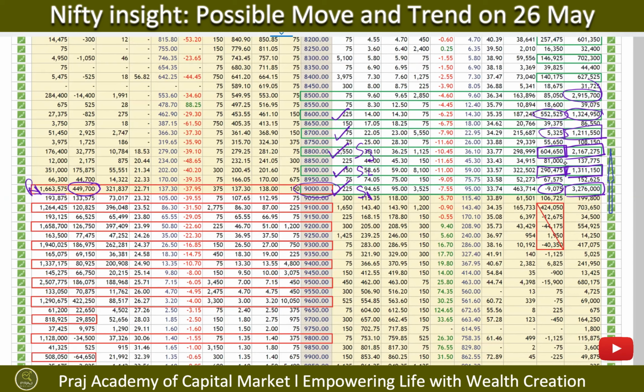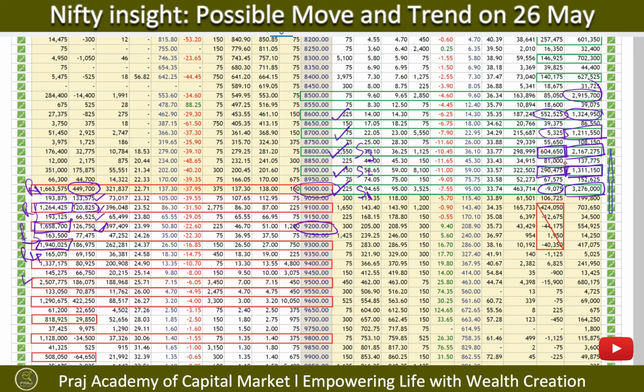And a little above that, we see almost at all the levels, fresh call writing has happened. Not too much, but still there are 1.2 lakh contracts, and overall build-up is 1.2 million here. So this is also a very strong resistance level. The next strong resistance level is at 9,200, where you can see 1.26 lakh fresh contracts have been written. 9,300 is also a very strong resistance level, where overall build-up is almost 1.9 million.